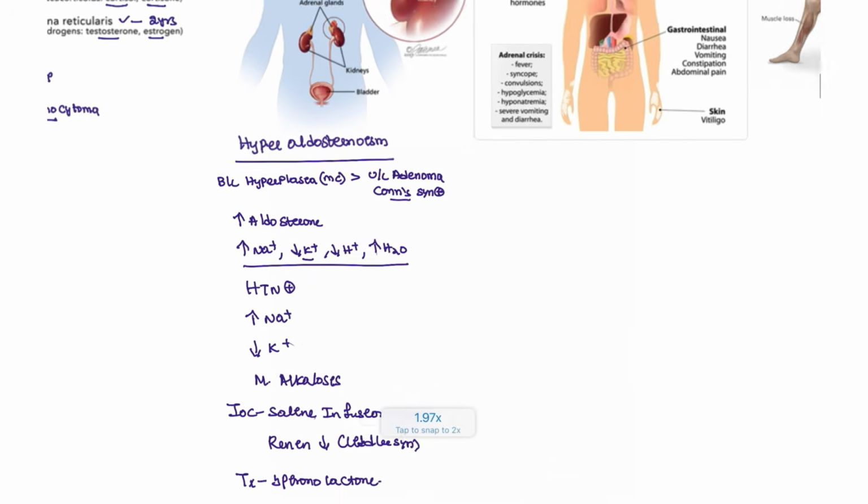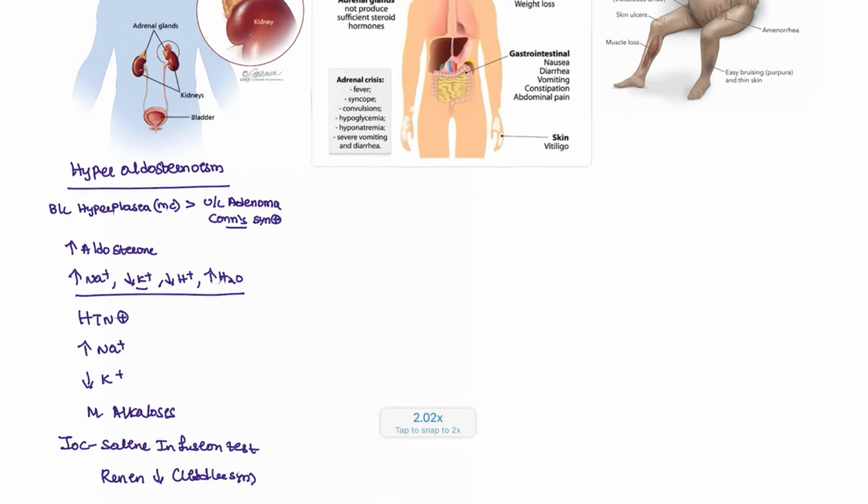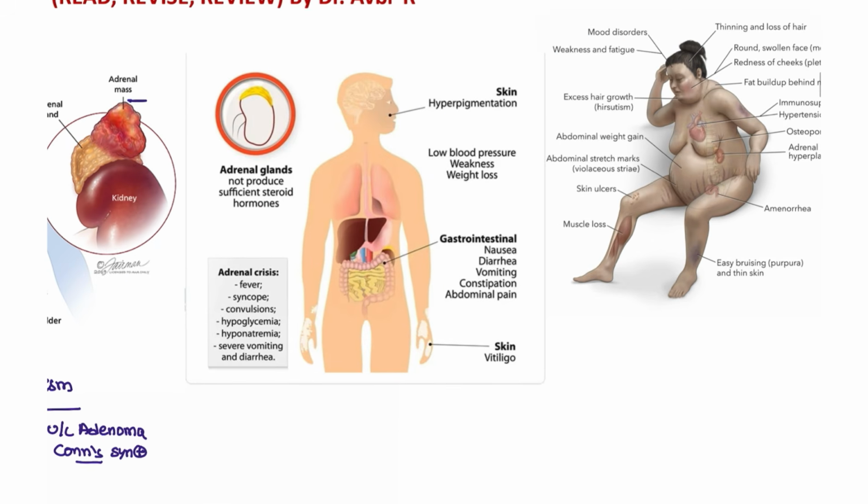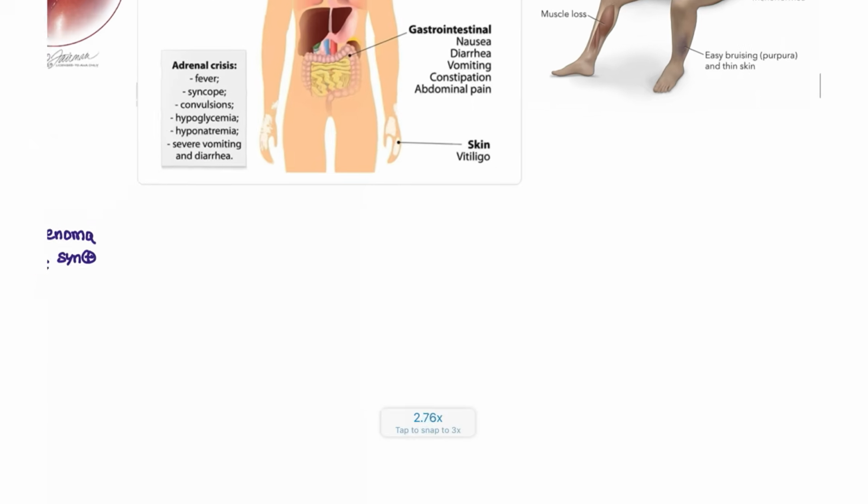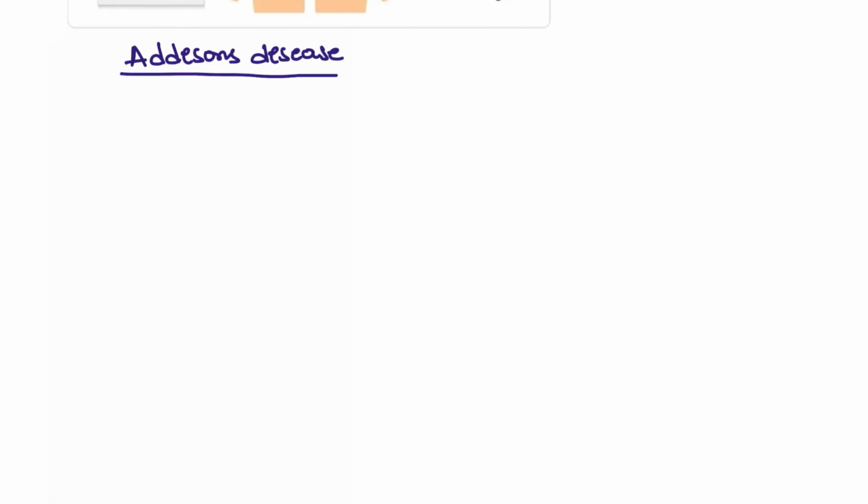Spironolactone. So this is what a hyperaldosteronism patient needs. Next, moving on to another adrenal condition, that is the complete shutdown of the adrenal gland. This is the complete shutdown of the adrenal gland, also known as Addison's disease.